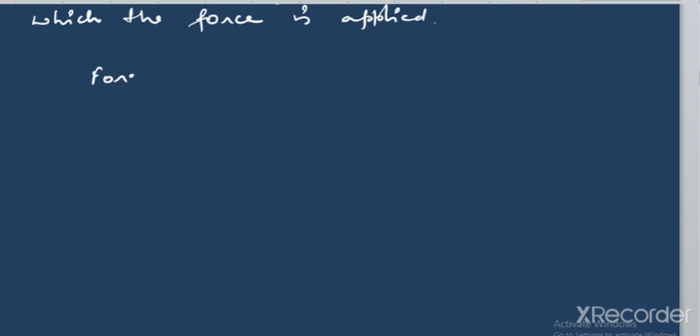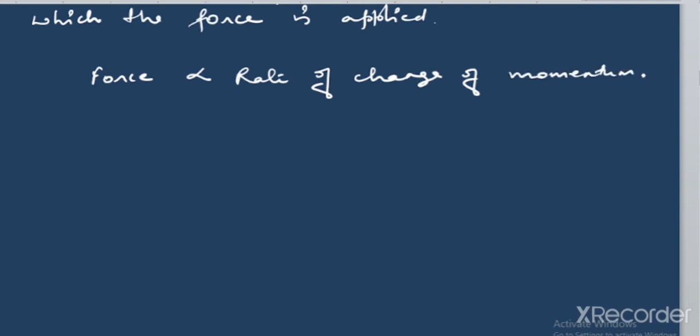Since I'm saying that force is directly proportional to the rate of change of momentum, and when the word rate is used here, it means we are talking about this in reference to time, with respect to time.